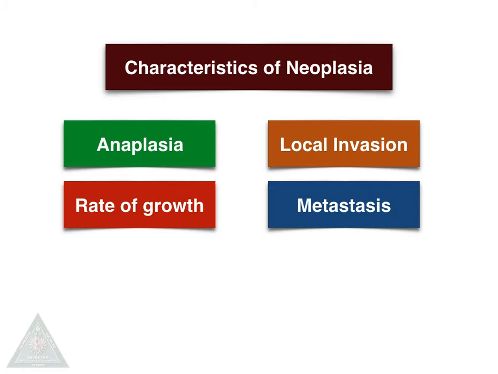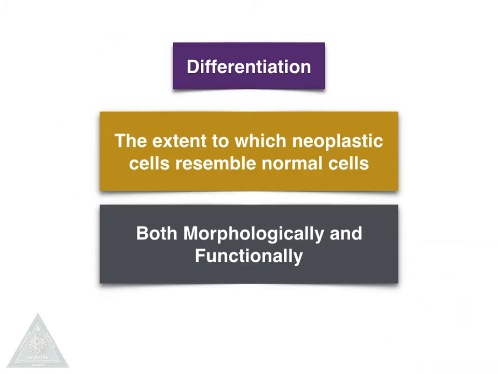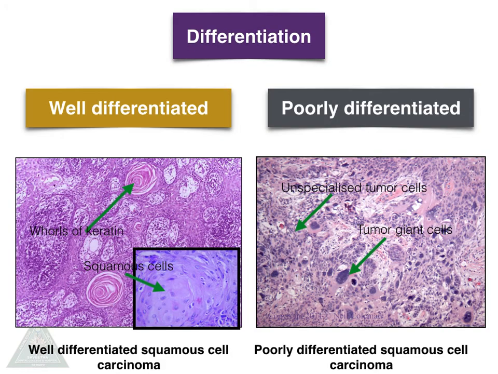Before going to anaplasia, we need to know differentiation. What is meant by differentiation? It is defined as the extent to which the neoplastic cells resemble normal cells, both morphologically and functionally. We can see well differentiated tumors and poorly differentiated tumors. In well differentiated tumors, we can see the cell of origin and the features of the original tissue.